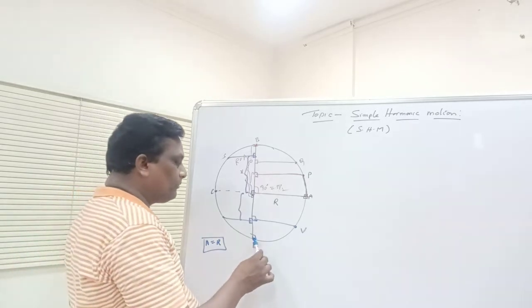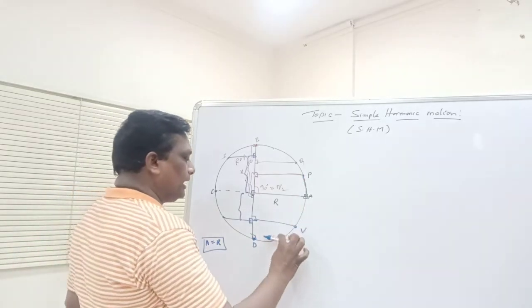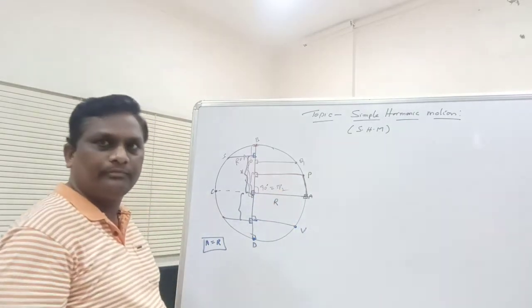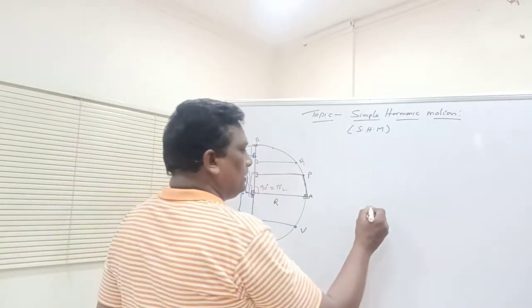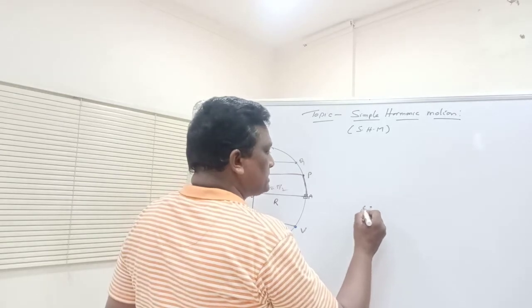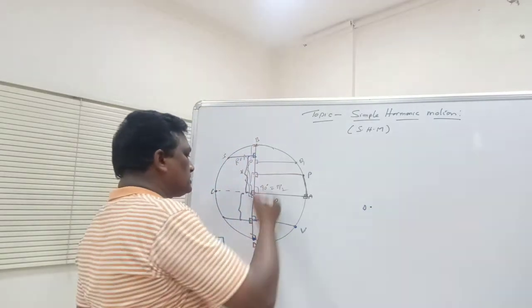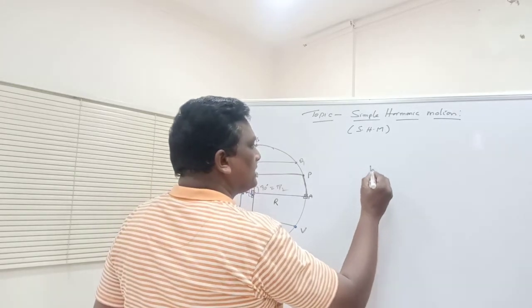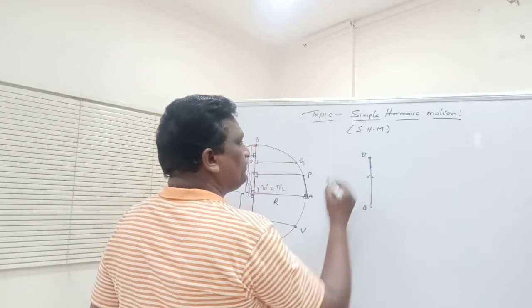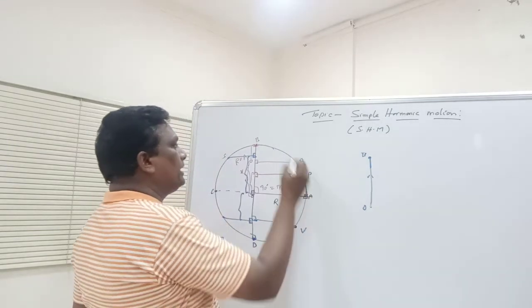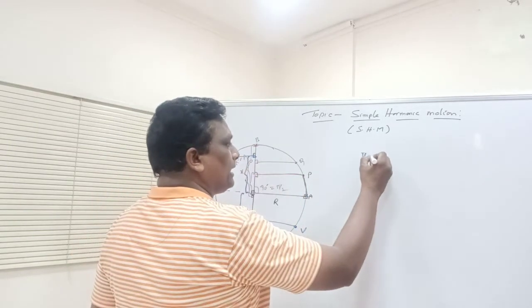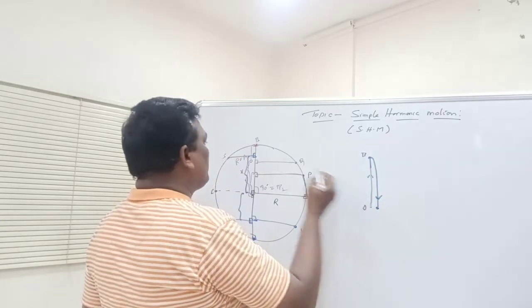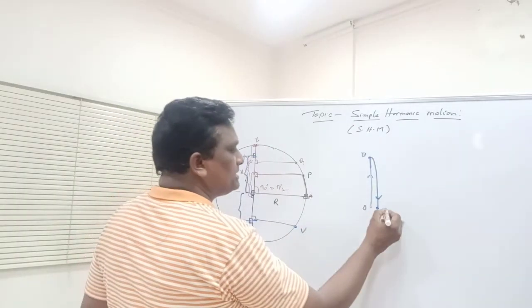Again the particle is moving from point D to point A. Again the foot of the perpendicular is moving towards the center of the circle. Means that C, suppose it is the center of the circle. What is the motion of the foot of the perpendicular C? It is moving first in this direction, reaching point B. Whenever the particle is moving from point A to point B, and again coming back to the center of the circle when the particle is moving from point B to point C,